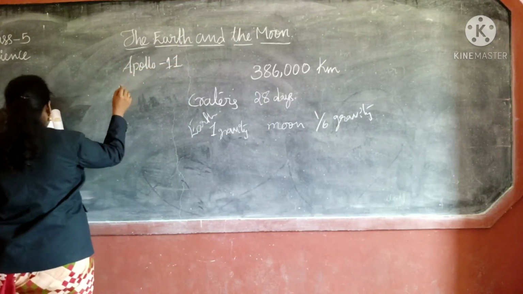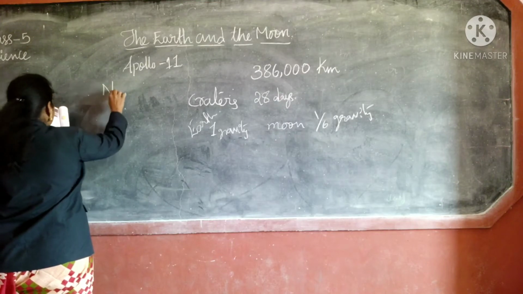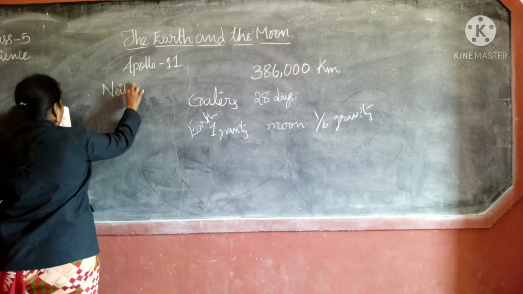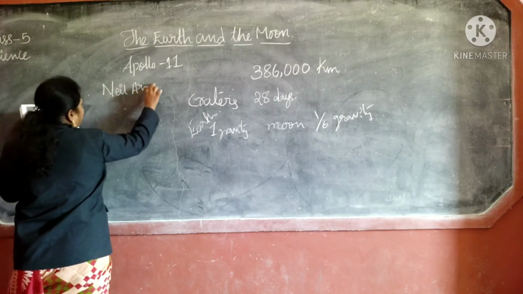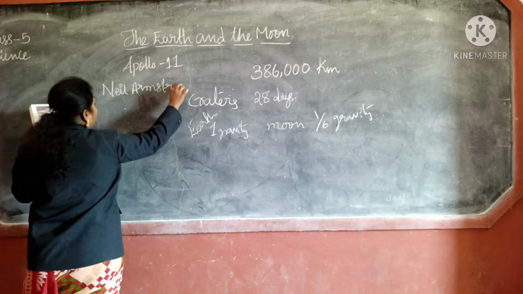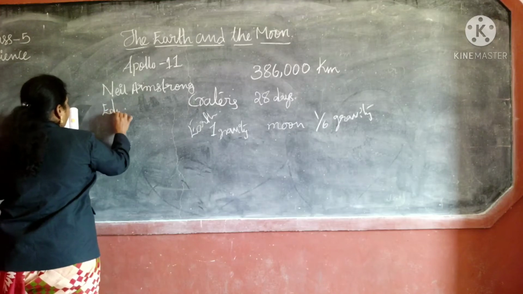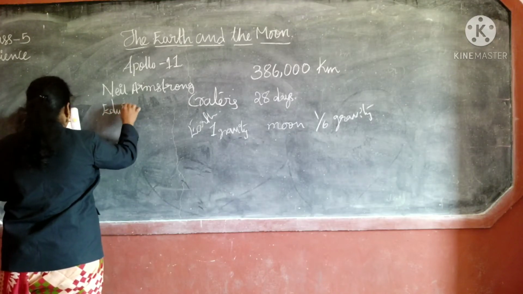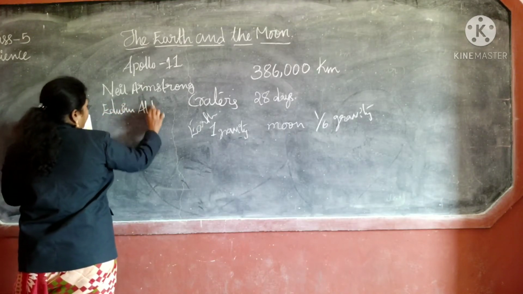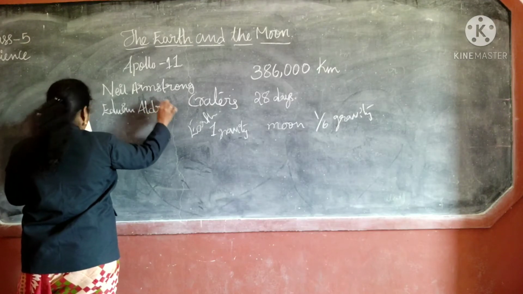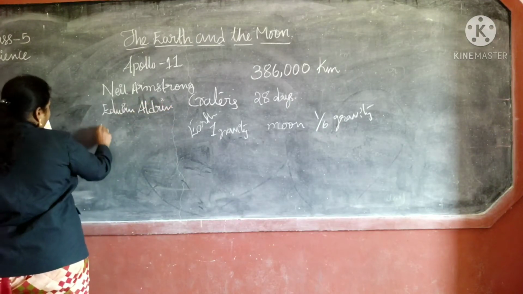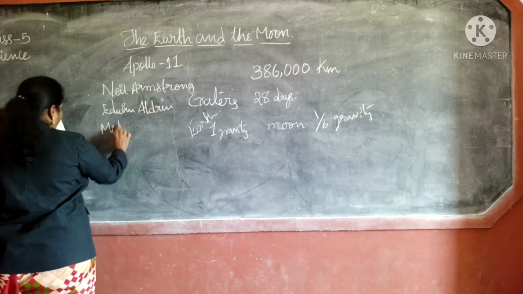And here the persons were Neil Armstrong and Edwin Aldrin, and next, Michael Collins.